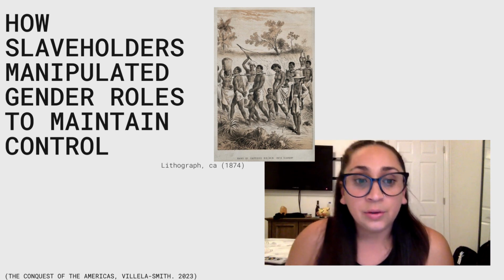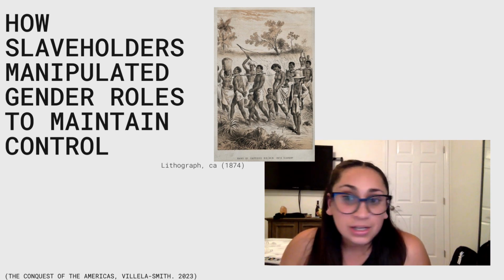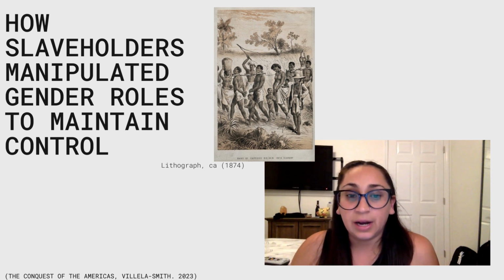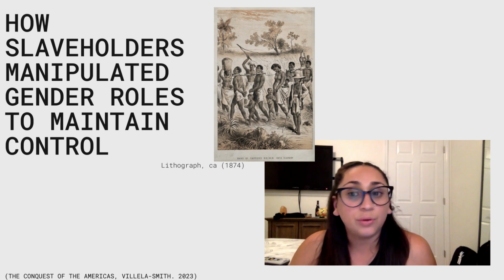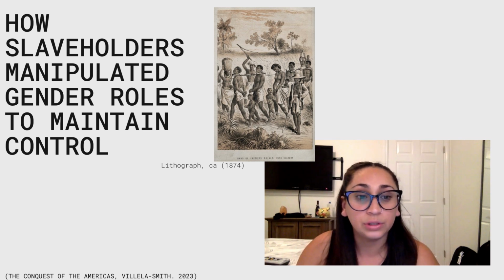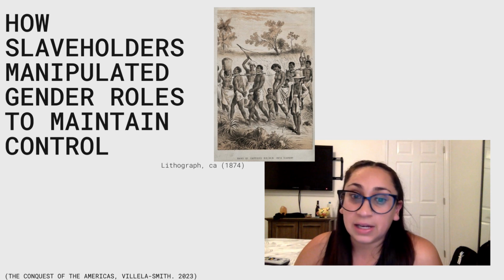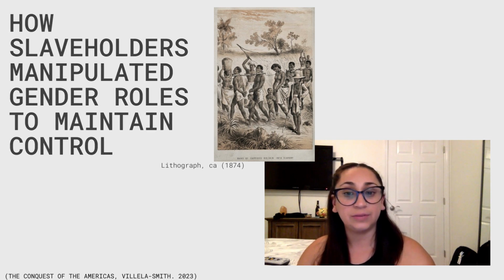Enslaved men were faced with emasculation. To emasculate a man means to deprive a man of his male role or identity. The slaveholders would force enslaved men into sexual relationships with enslaved women. These were some of the ways colonial settlers and slaveholders manipulated power dynamics and gender roles in order to maintain control and domination.